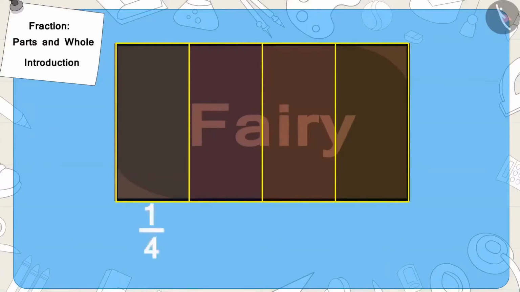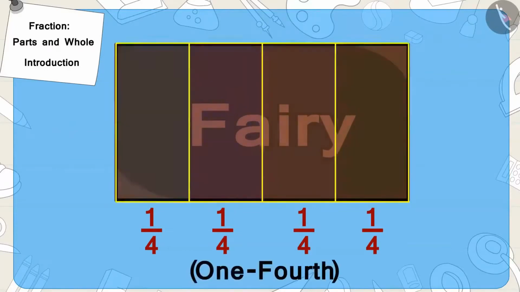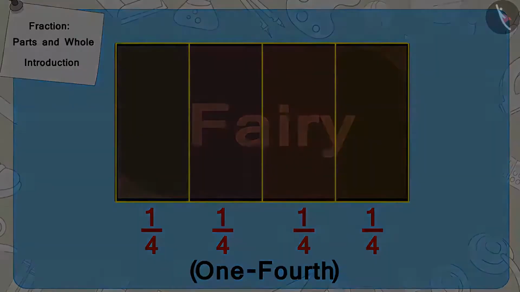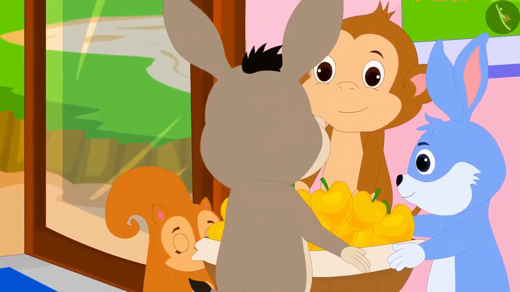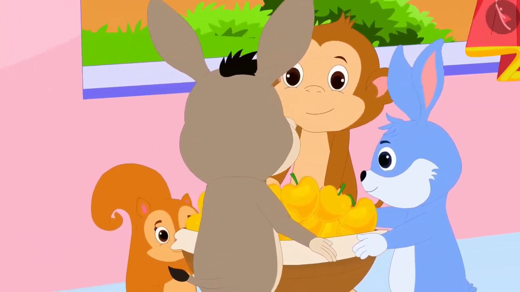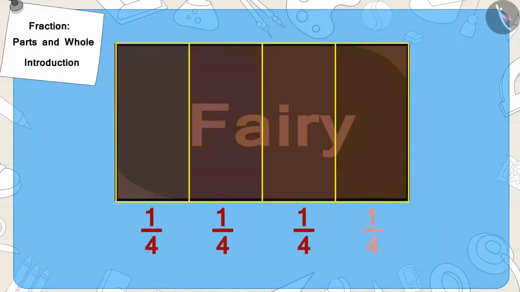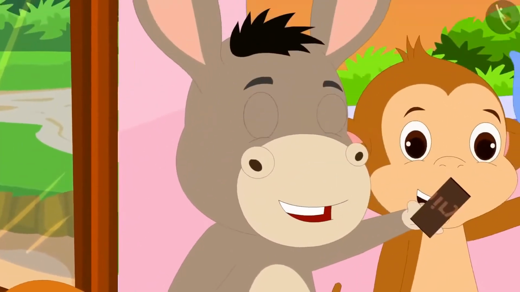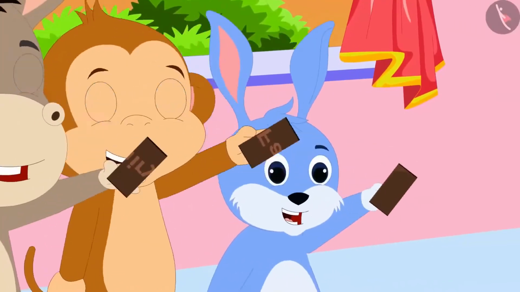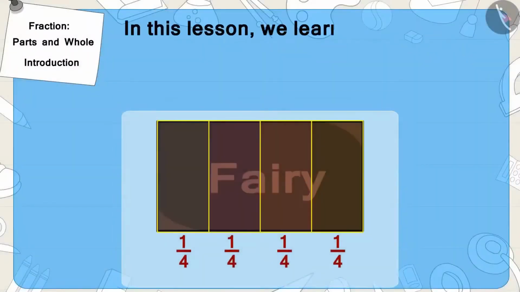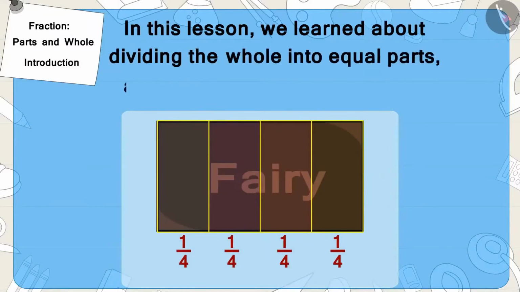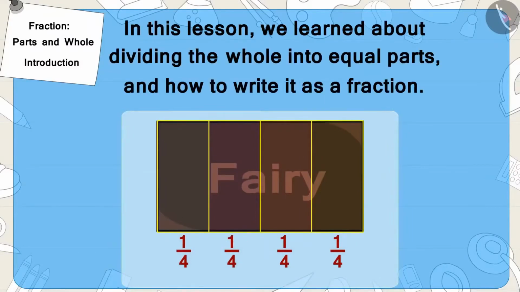Well done, children! You have found the correct answer. We also call this 1/4. Finally, the 4 of them reached Appu's house with the mango basket. Appu gave Bunny such a chocolate. He divided the chocolate into 4 equal parts, as found in the answer by you, and gave each of them one part of it. Children, in this lesson, we learned about dividing the whole into equal parts and how to write it as a fraction.